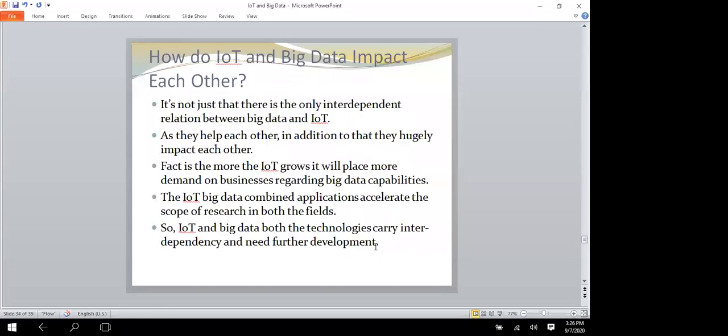Next, how do IoT and big data impact each other? It is not only interdependence between big data and IoT. They help each other, and in addition they hugely impact each other. The fact is, the more IoT grows, the more demand and business there is for big data capabilities.